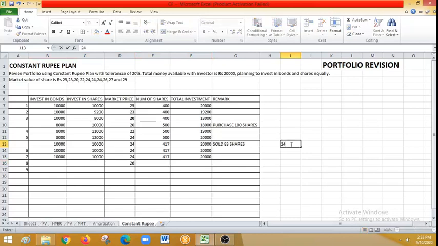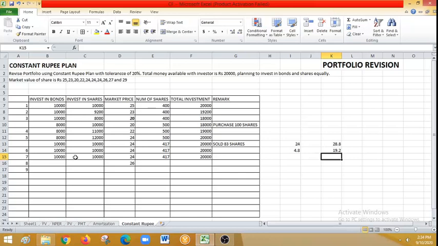From 24, either it should rise by 20%. What is 20% of 24? It is 4.8. So either it should go to 28.8, or it should come down to 19.2 rupees. At these two triggers, I need to make a portfolio revision again.